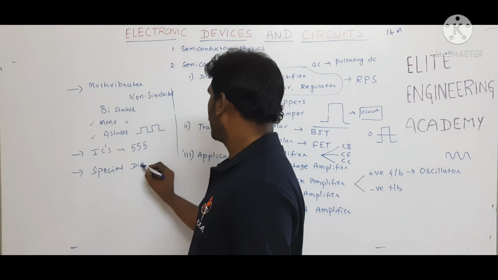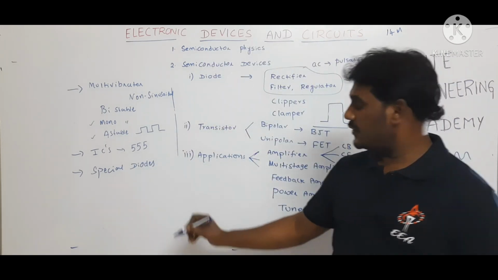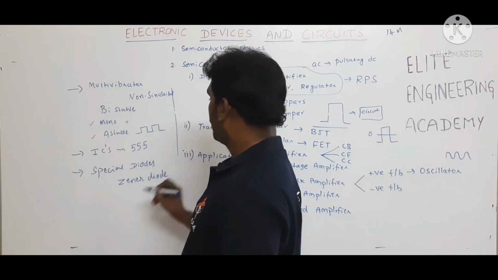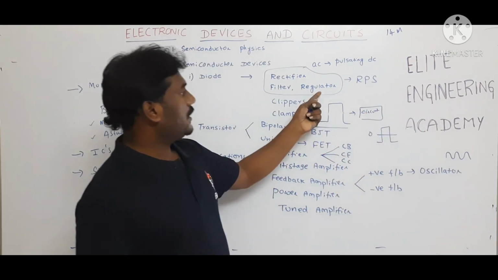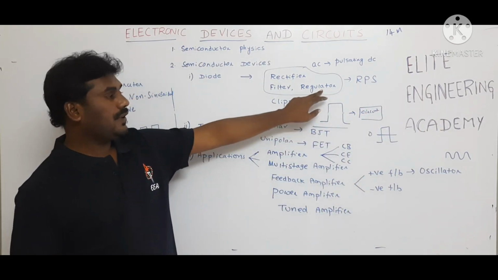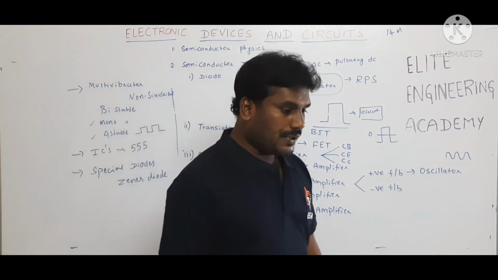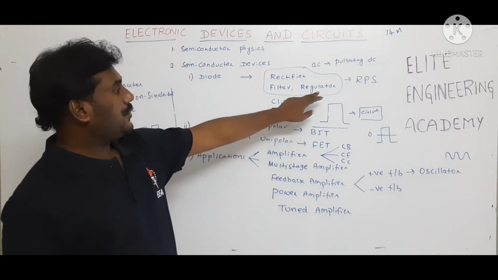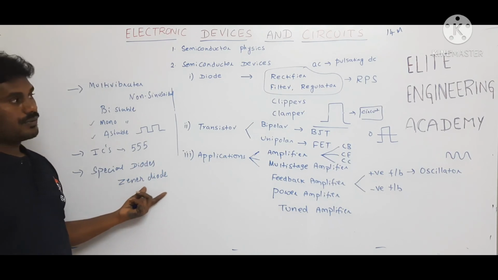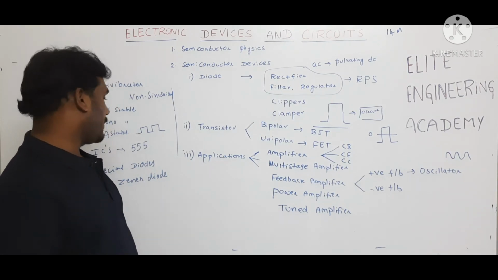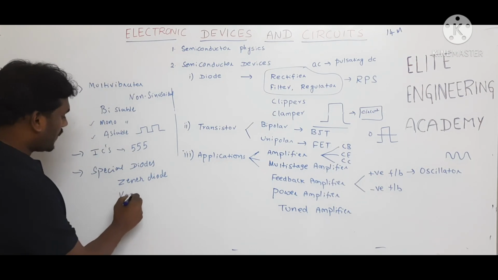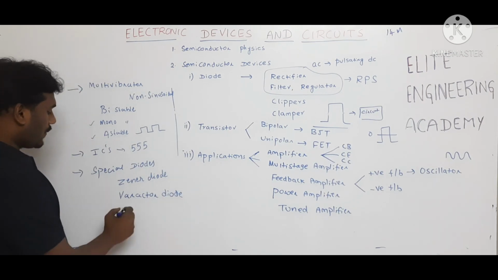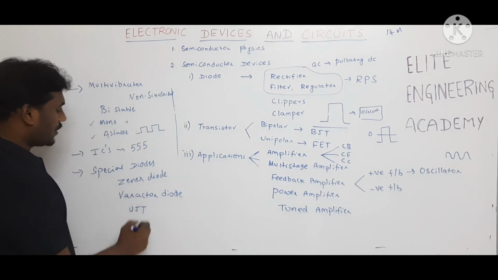diodes. The important special diode we have is the Zener diode. In the power supply diagram we have a regulator, and in this regulator the main device is a Zener diode. The Zener diode is always connected in reverse bias condition. In regulator circuits, we connect the Zener diode. The Zener diode acts as a voltage regulator. And we are going to study one more diode, the Varactor diode, and the topic of the uni-junction transistor, UJT.